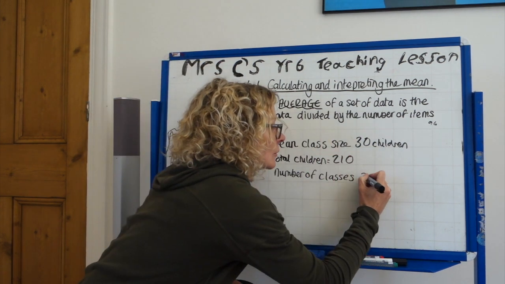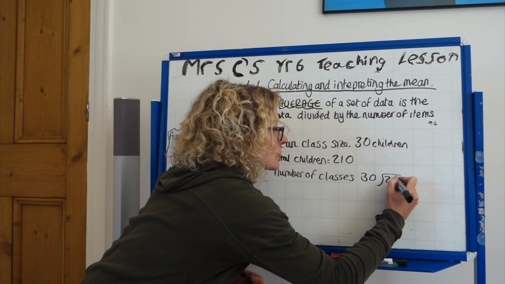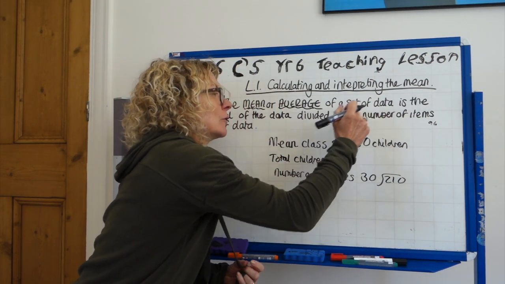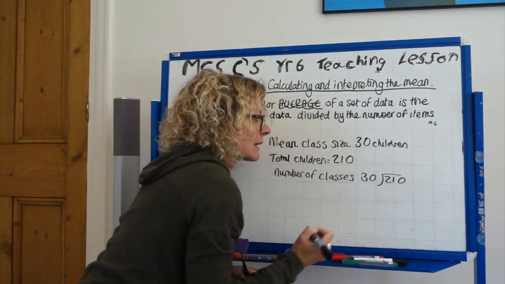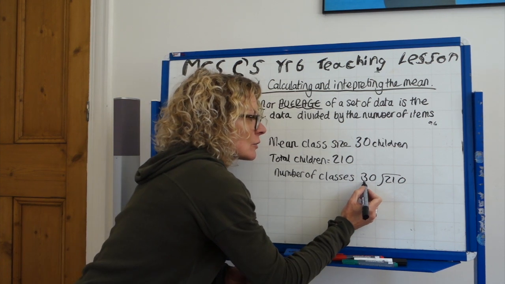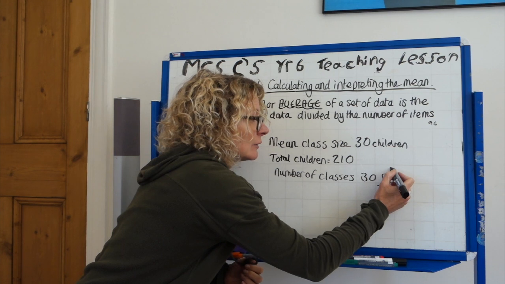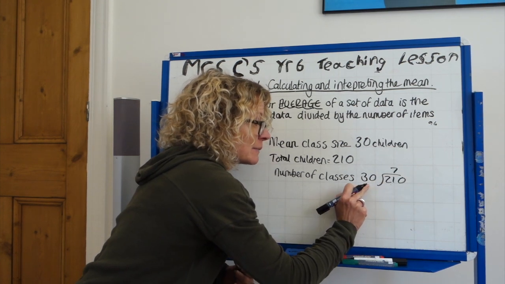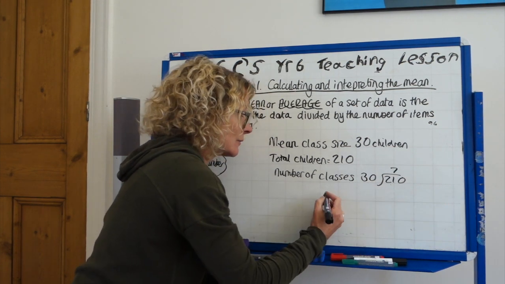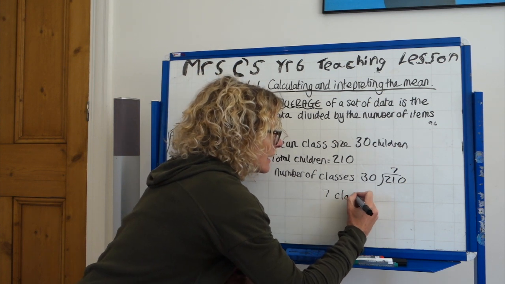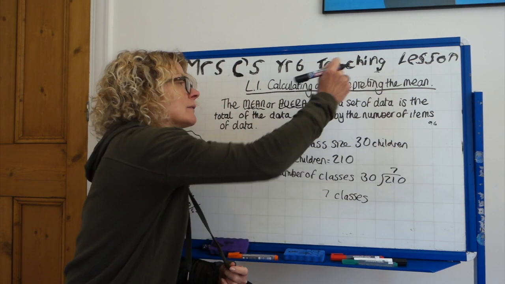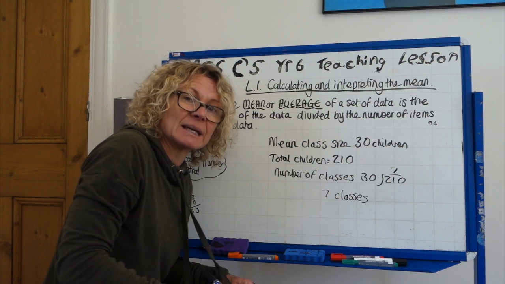Okay, so your sum is 30 into 210, and then you'll work out the number of sets of data, the number of classes, okay? So 30 into 210, 3's into 21 goes 7, so 30, 10 times bigger, 30 into 210 is 7. So there are 7 classes. Another way of interpreting that mean.